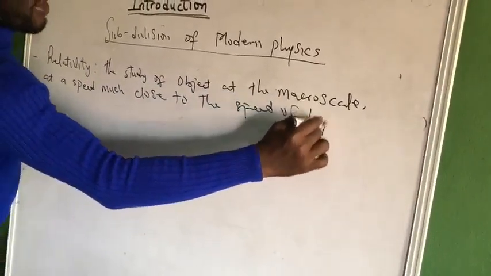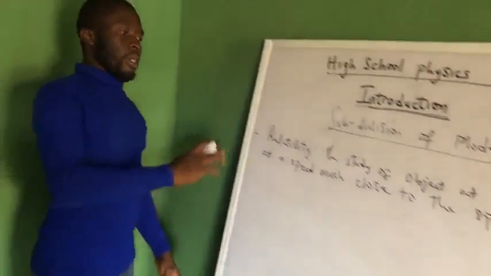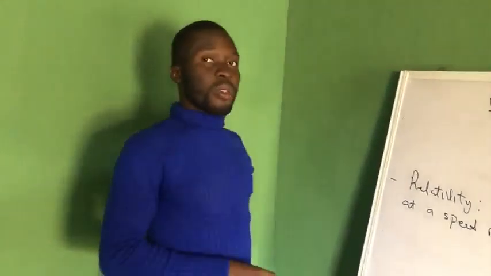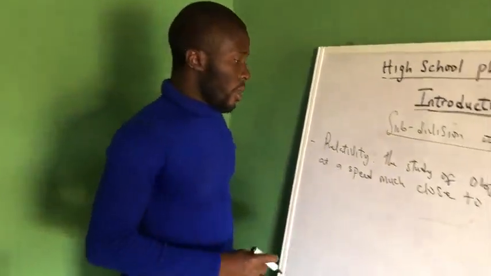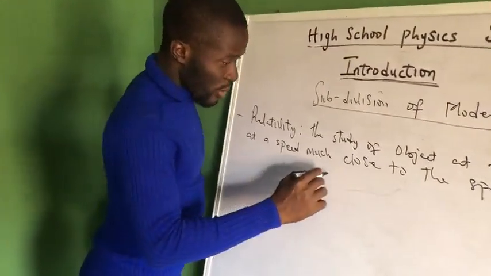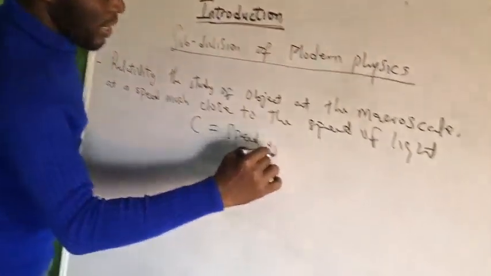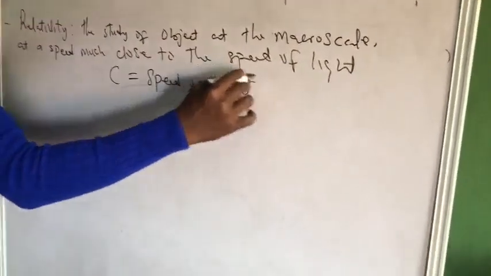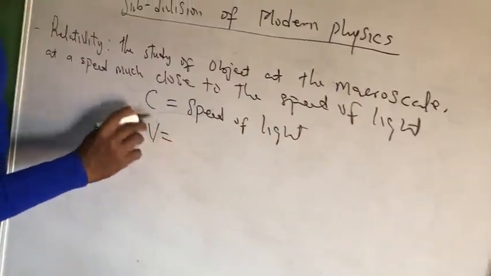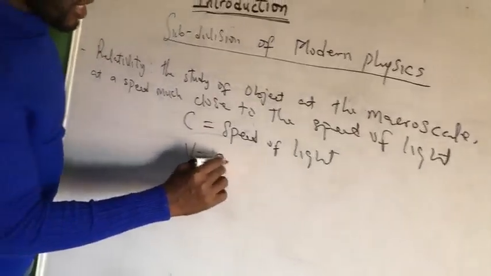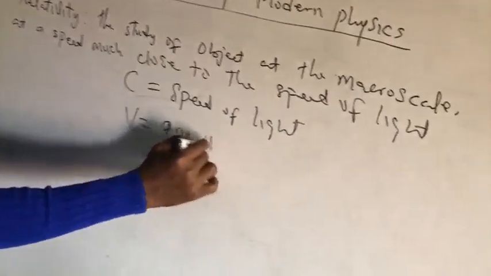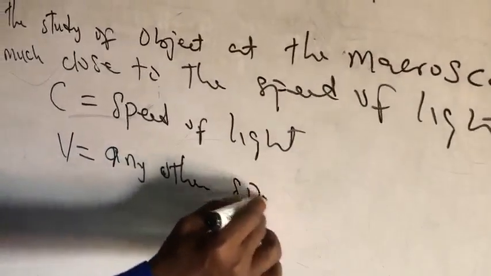And as I said earlier on, the speed of light is the ultimate speed limit. Nothing can move beyond the speed of light. So usually we use c to represent the speed of light, and we use v usually to represent any other speed. So that is that of relativity.